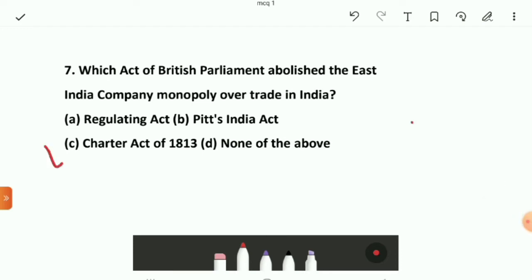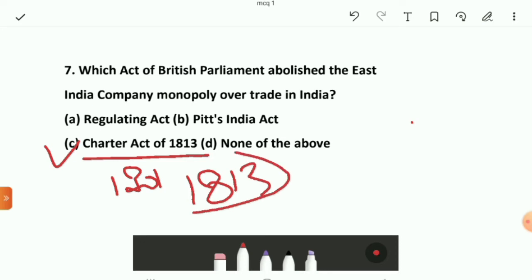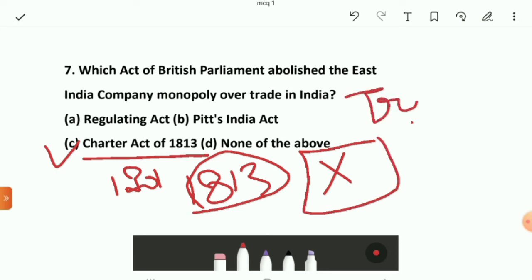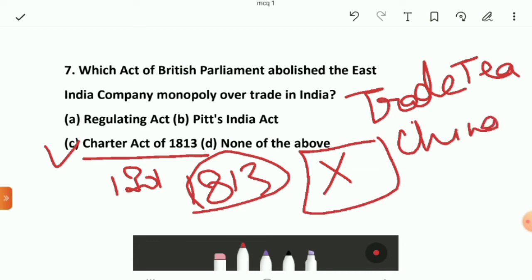The right answer for this question is Charter Act of 1813. By the Charter Act of 1813, the company's monopoly over trade in India was abolished, except trade in tea and trade with China.